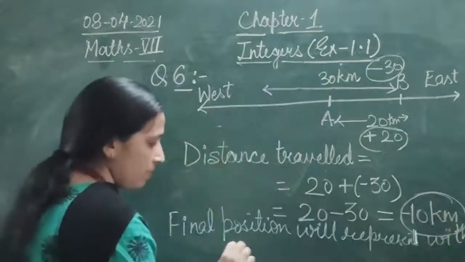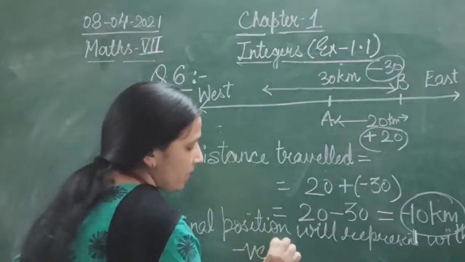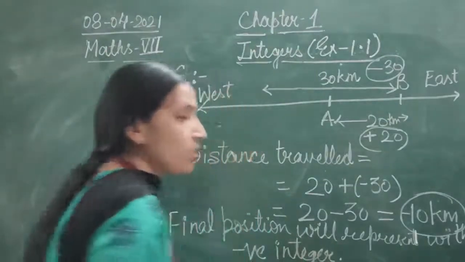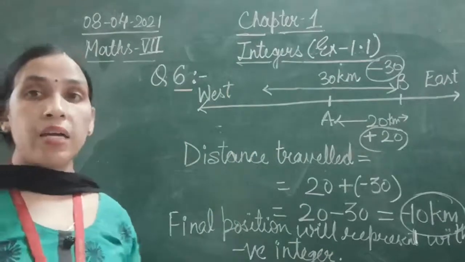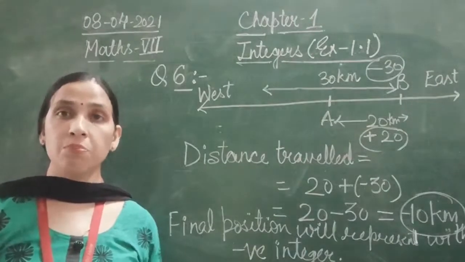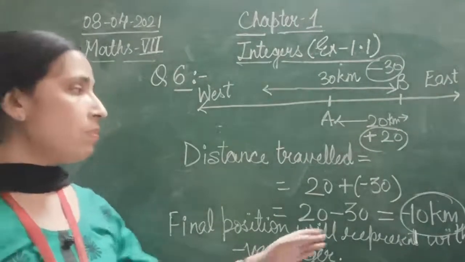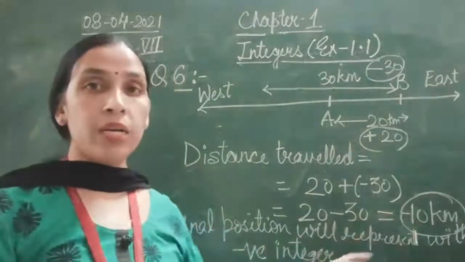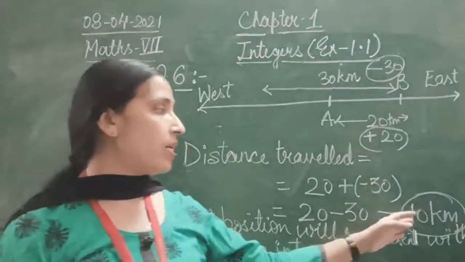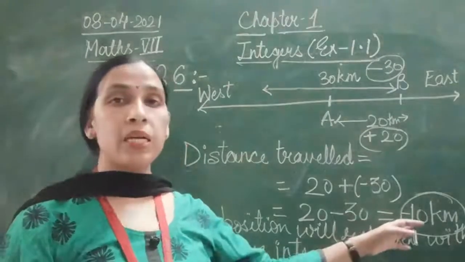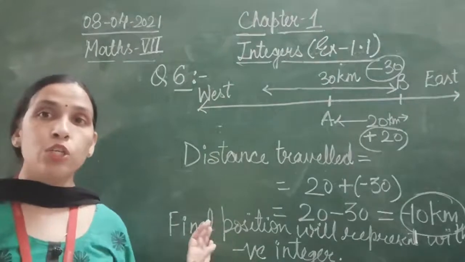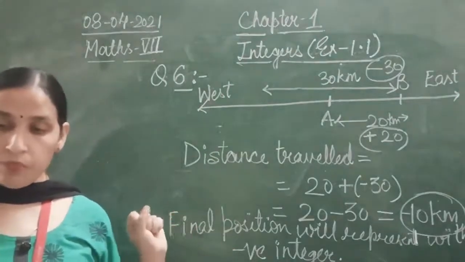That is an important part of the question, which integer represents the final position. It is represented by a negative integer. You can see a negative integer in this distance also; here also you were getting minus 10. So yes, the final position is represented using a negative integer.